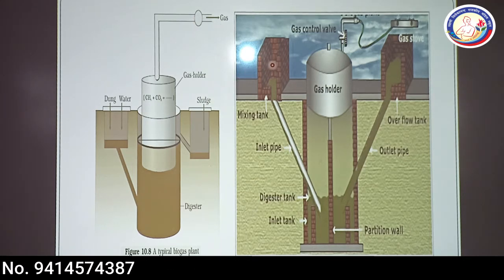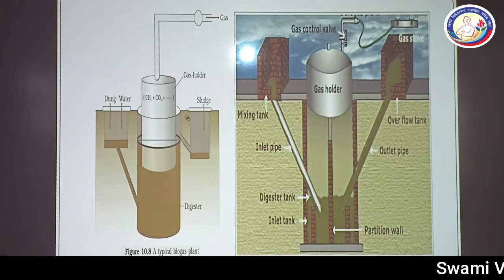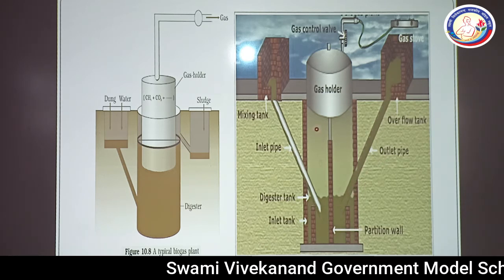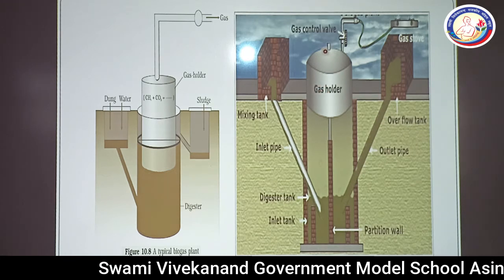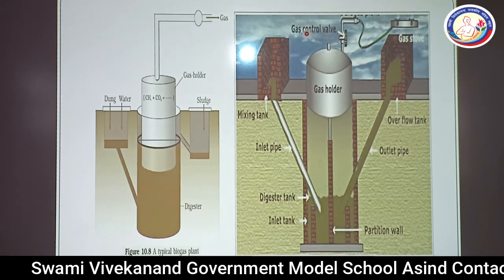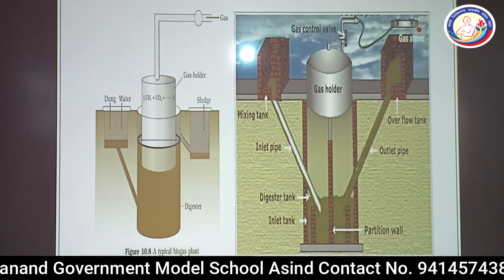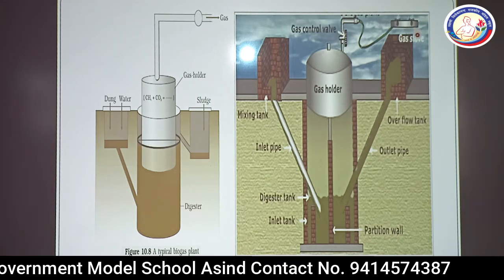So this is the mixing tank. This is the inlet pipe where the slurry, or dung plus water mixture, will come in. It has the partition walls. This is the outlet pipe where sludge is removed, and this is the gas holder. And in the upper part, the gas control valve can be seen, and this is showing a symbolic use of biogas in the gas stove.